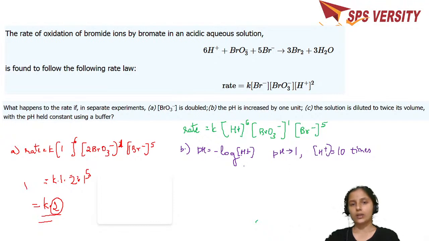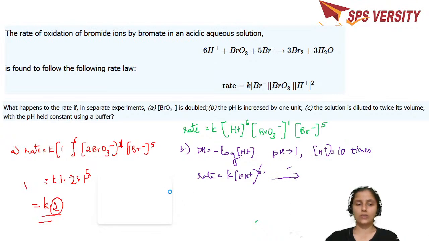Now, pH is increased by 1 unit. When the pH changes by 1 unit, the H plus concentration changes by 10 times. So what does that mean? If the concentration of H plus changes by 10 times, then the rate is equal to K into 10 H plus 6 times. Rest remain the same. So the rate changes by 10 to the power 6 factor.